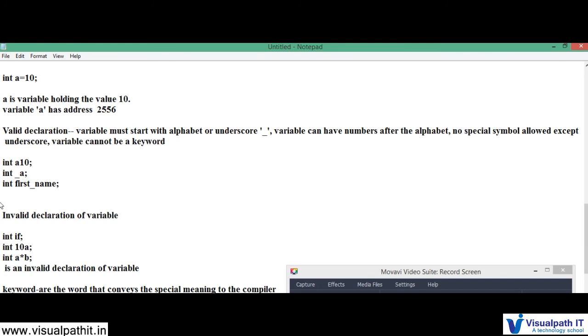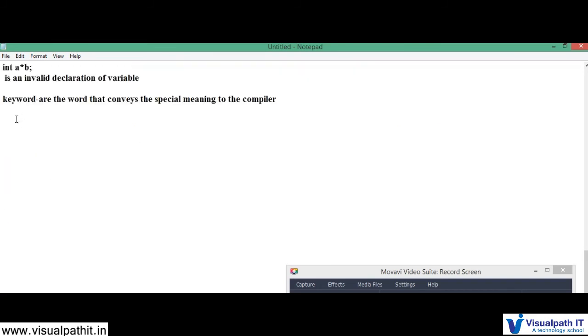Then what are identifiers? The identifiers are the names given to a variable, function, class, or the file name. So these are the identifiers, which means it's a name given by the user for a unit of a program.